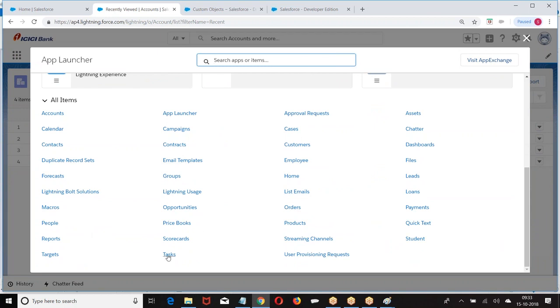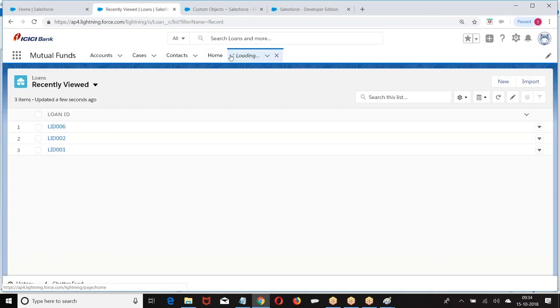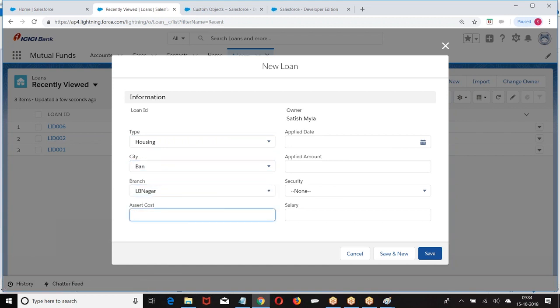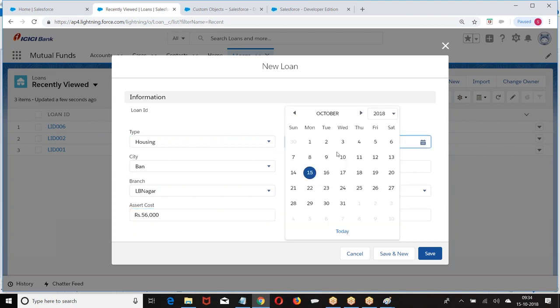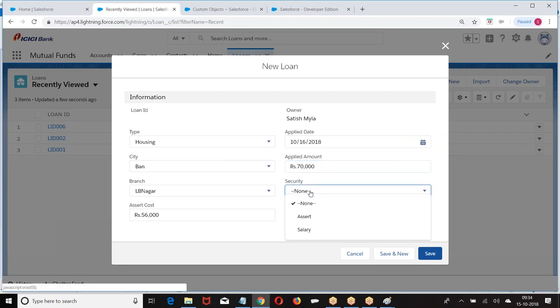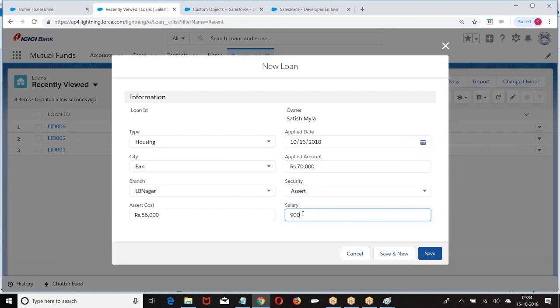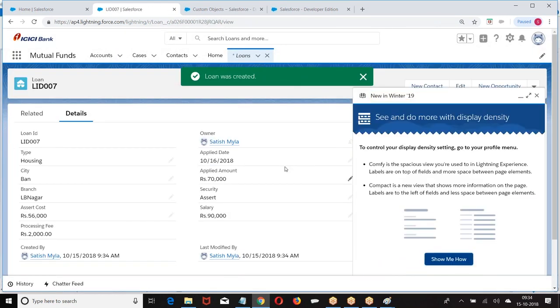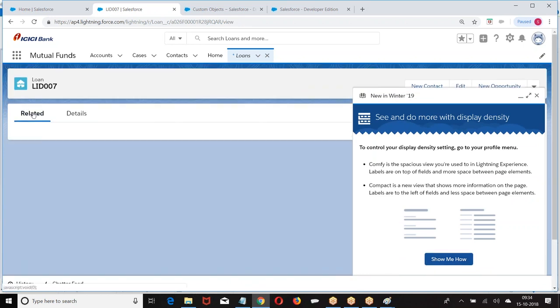So what is the object we had? Loan object. Where is that? Tab. Loan tabs. New loan. When a loan is created, go to the related list.